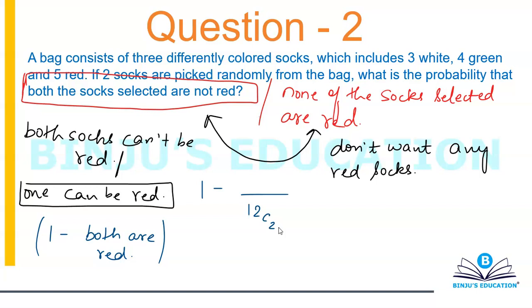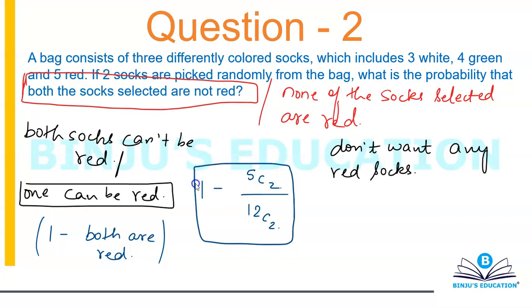For both red, it will become 5C2. So it will become 1 minus 5C2 by 12C2. This will be the answer to actual question number 2.